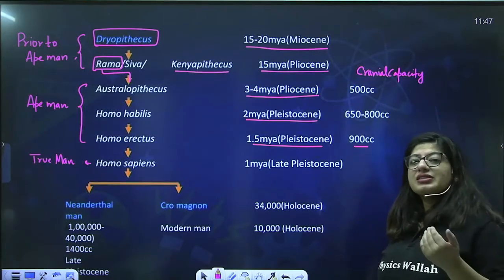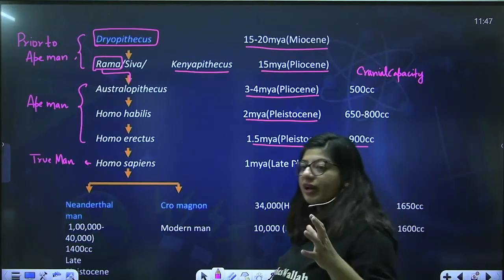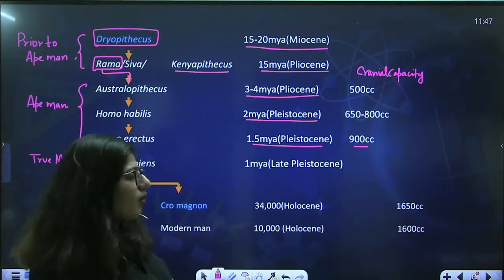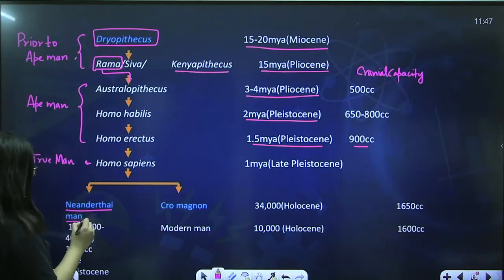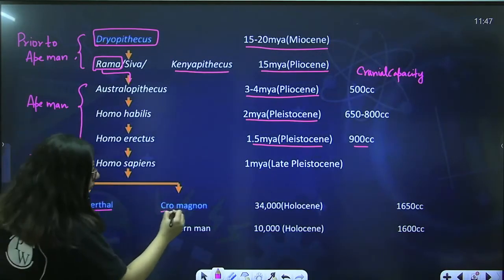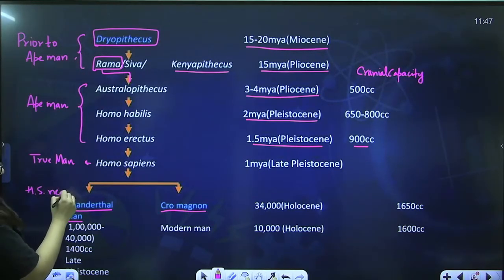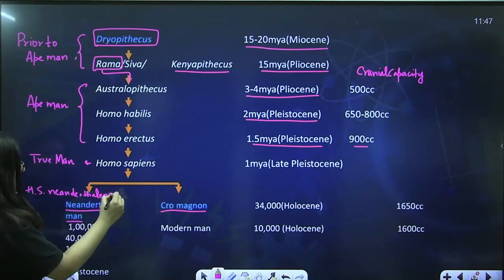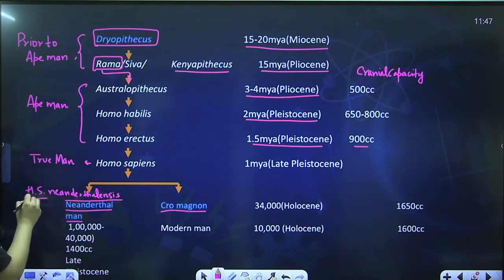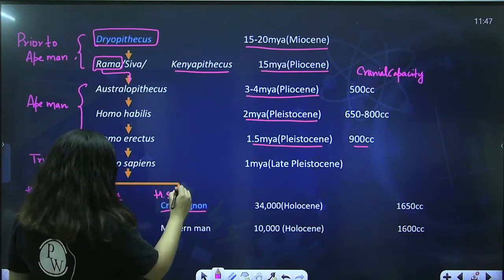From Homo erectus arrived Homo sapiens. Homo sapiens were of around two types when they evolved. One were Homo sapiens neanderthalensis, known as Neanderthal man, and Cro-Magnon, Homo sapiens fossilis. This is Homo sapiens neanderthalensis, known as Neanderthal man, because they were found in Neanderthal Valley, Germany, and these are Homo sapiens fossilis.